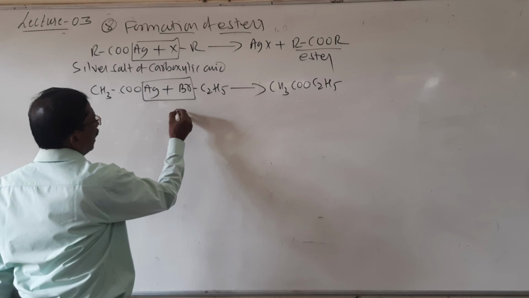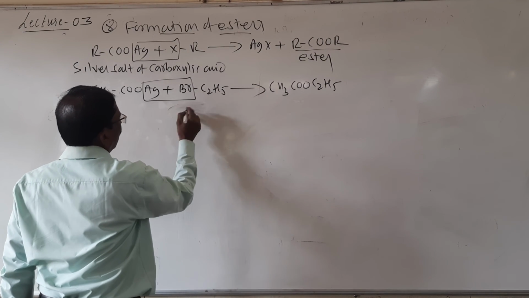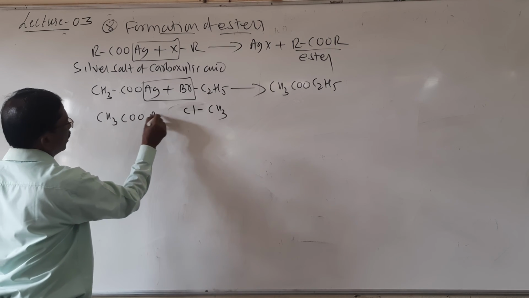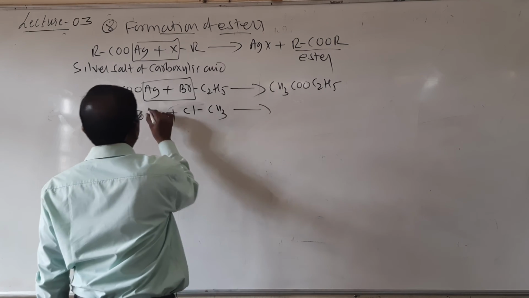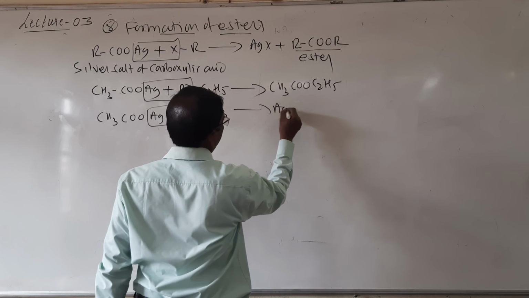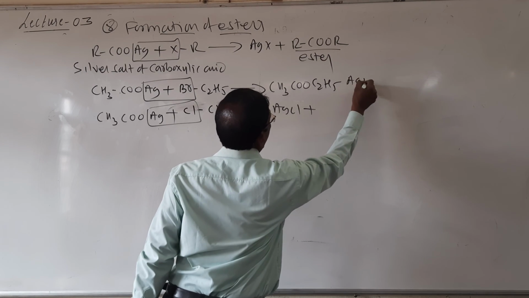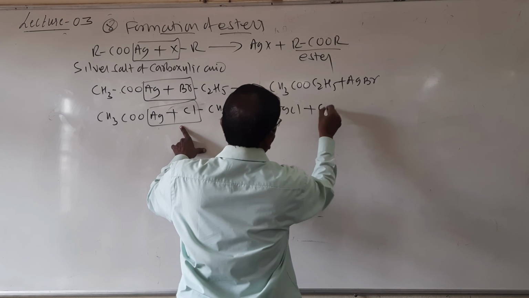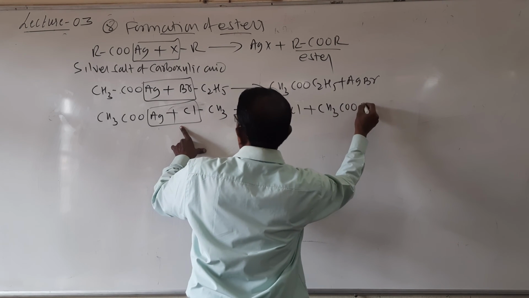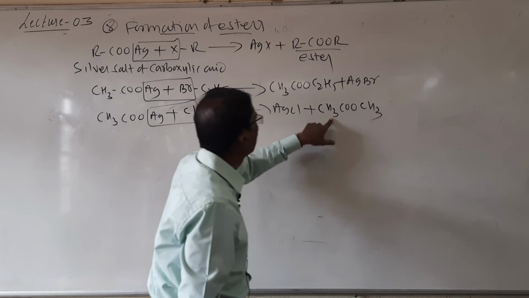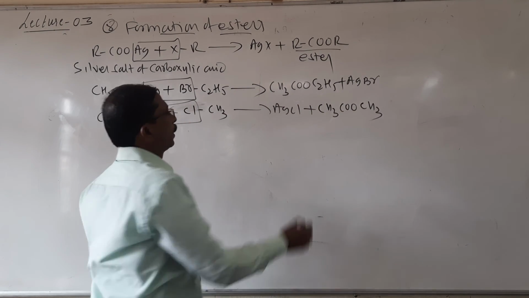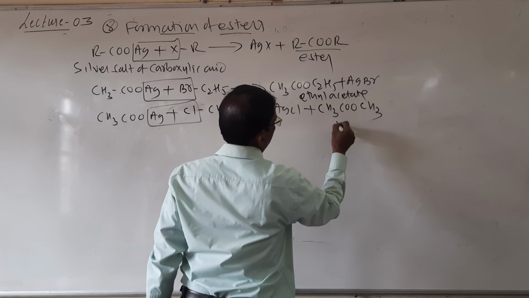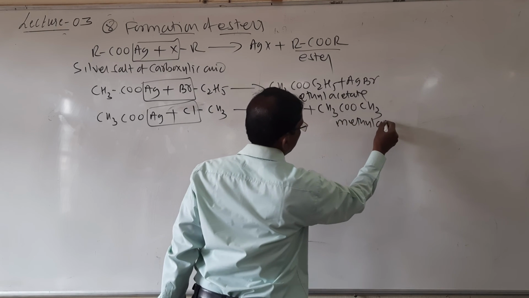If you take methyl bromide or methyl chloride with CH3COOAg, AgCl is removed and it forms CH3COOCH3, methyl acetate. So you get ethyl acetate and methyl acetate.